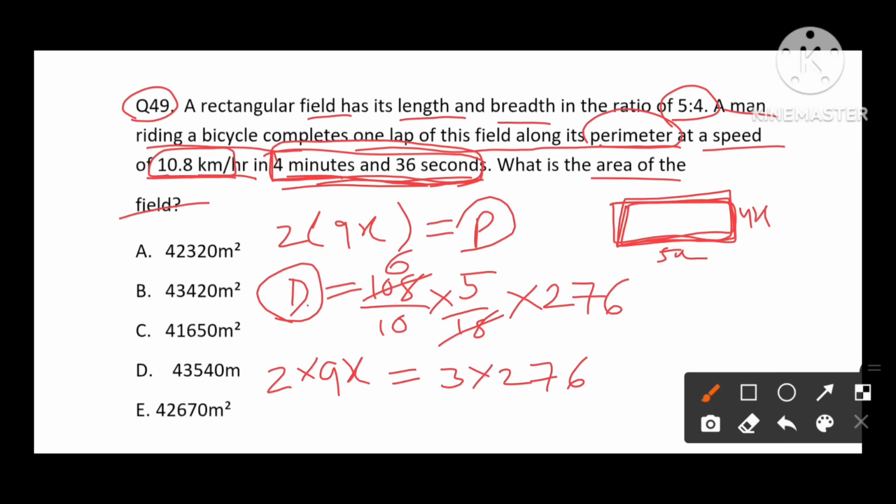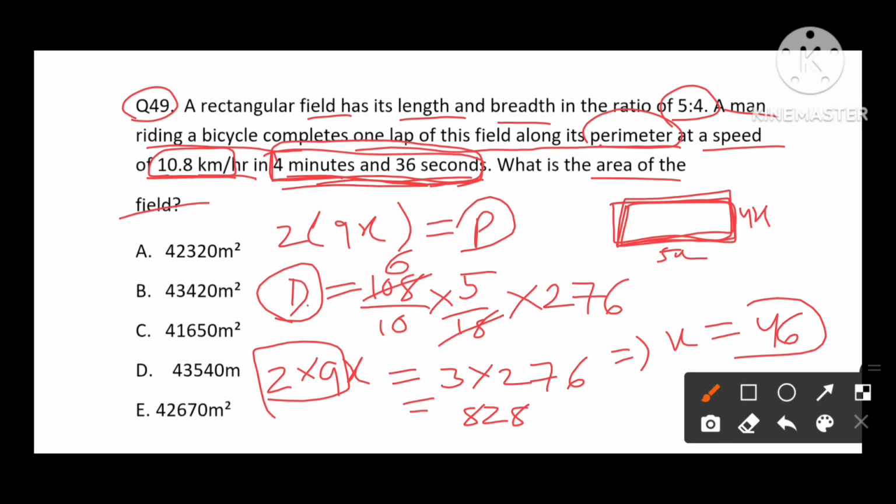From this we are able to find the value of x. Here 3 into 276 will be 828. Here we have 18. 18 4 times 72 and 108 means 6 times. So x value we got is 46.